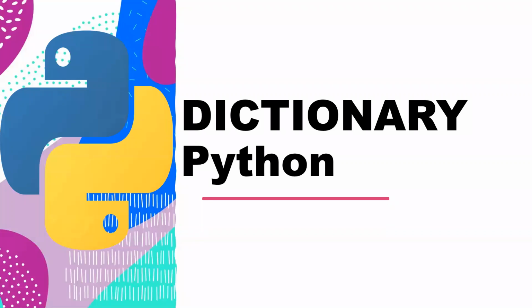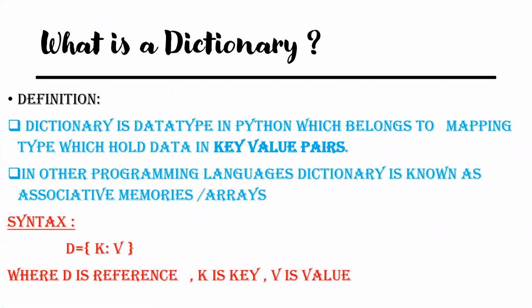Good morning, friends. Today we are going to deal with dictionary in Python. So what is a dictionary? Dictionary is a data type in Python which belongs to the mapping type. So generally mapping is of key value pair. So far, dictionary is the only type of mapping.